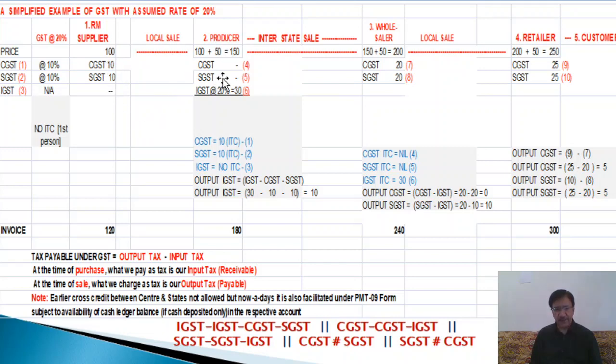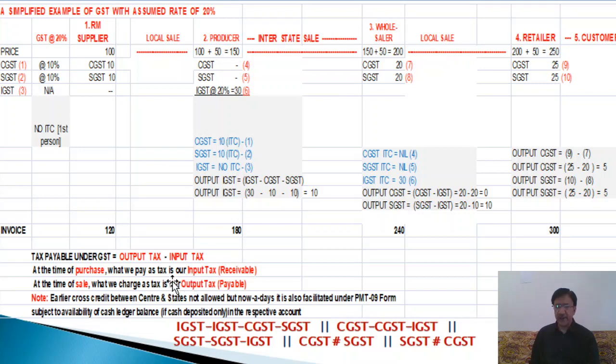And at the time of sale, the producer will charge the wholesaler. At the time of sale, he will collect the tax from the wholesaler. So whatever tax is collected by the producer at the time of sale, it is outgoing. Sale is always outgoing, at the time of sale we sell out the goods. As the product goes out, the tax is also output tax, it is payable.